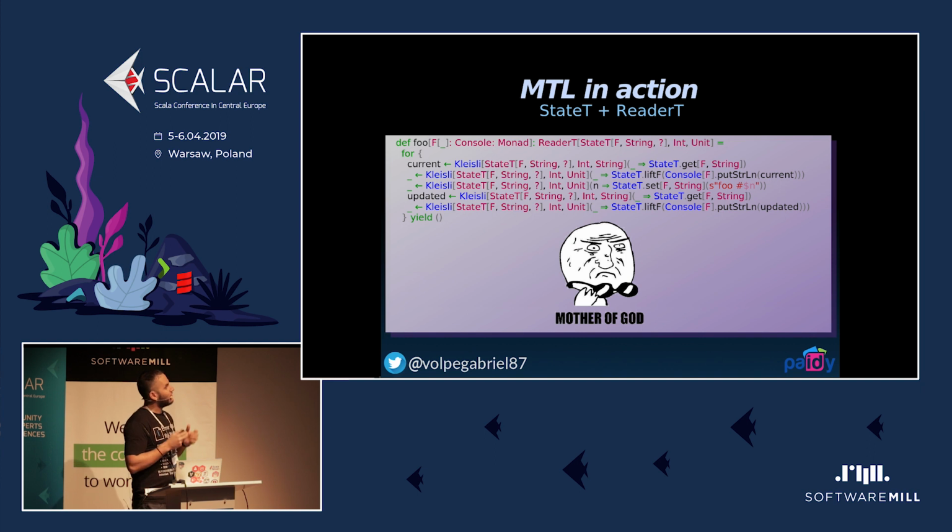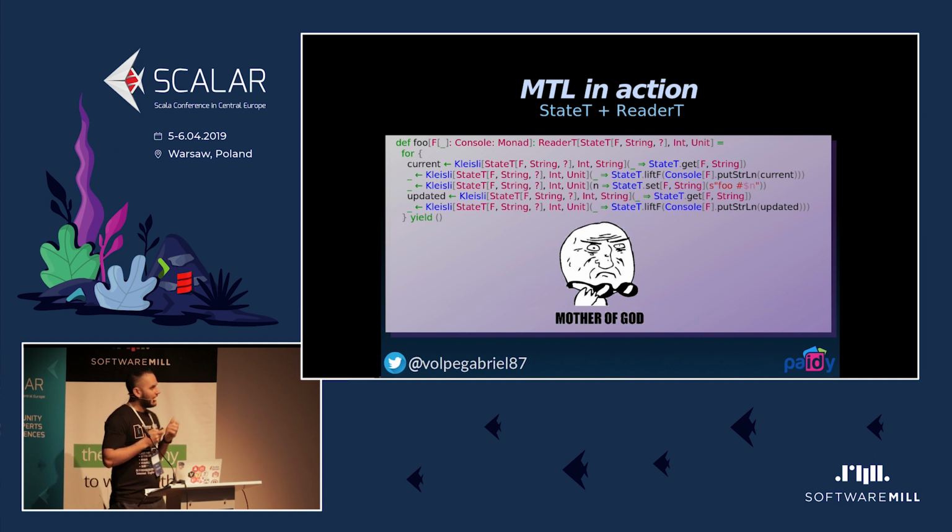You also have to specify all the types because the Scala compiler cannot infer the types. So it's very cumbersome. Even, take a look at the second line. We are lifting the Console.putStrLn into the StateT monad transformer, and then we have to lift this whole transformer into Kleisli as well. So it's super painful, and monad transformers are good when you're learning, but then soon you realize that you get into this kind of mess, and it's hard. It's hard to write this kind of code or even read this kind of code.